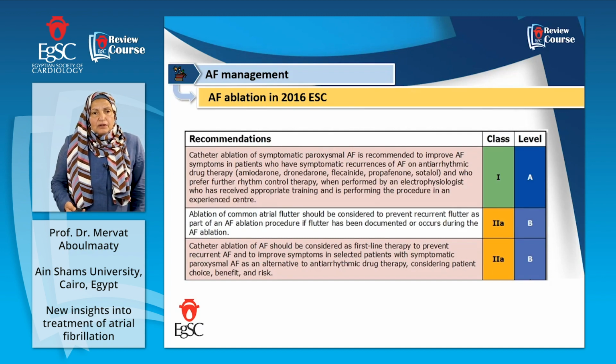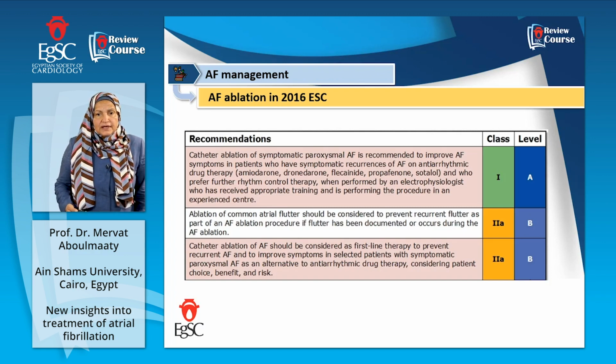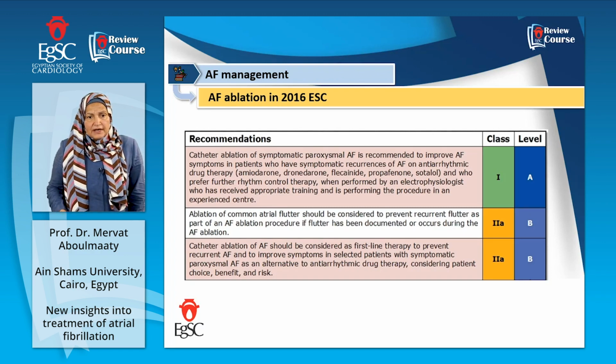The recommendation of the European Society of Cardiology for catheter ablation is class 1. It is indicated in patients with symptomatic paroxysmal AF to improve AF symptoms, who have AF recurrence, have tried antiarrhythmic medications or cannot tolerate them, and prefer rhythm control. They can undergo this, and this is a class 1 indication.